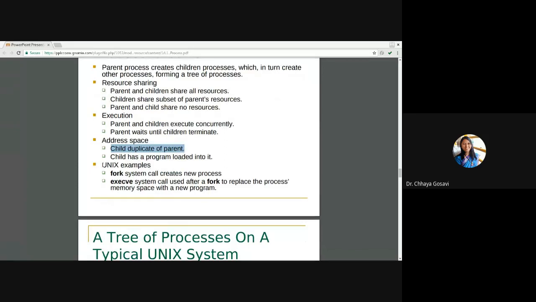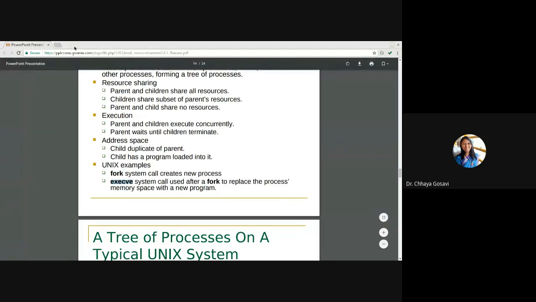In Unix, we have different commands. Say fork: the fork system call creates a new process. And execve is a system call which is used after fork to replace the process memory space with a new program. If you call execve after the fork system call, it can share the memory with the child. Let me check whether fork will work on our online editor.